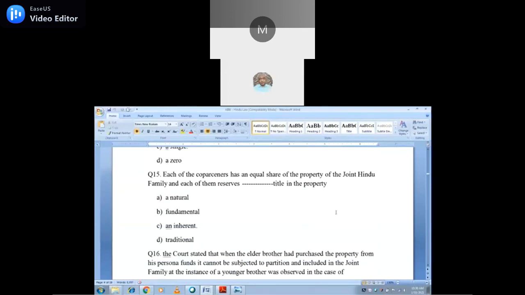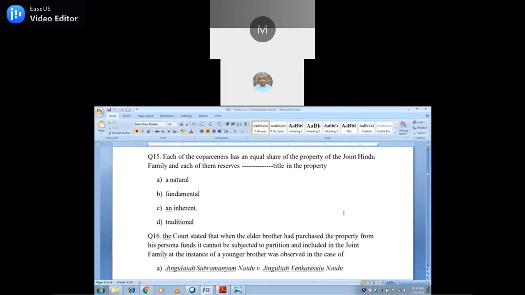Each of the co-partners has an equal share of the property of the joint Hindu family, and each of them reserves dash title in the property. A natural title, a fundamental title, an inherent title. Inherent title is the right answer, not a traditional title. Yes, it's an inherent title in the property.